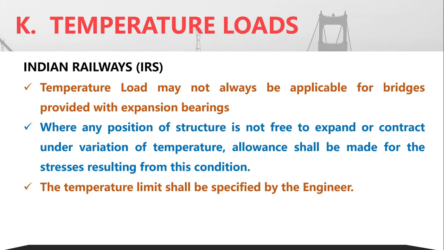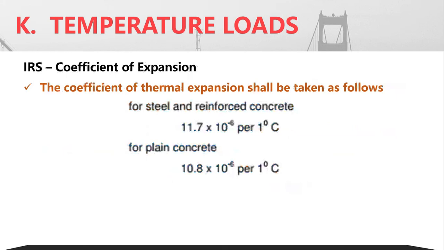But in case the corresponding bridge is not able to expand or contract, as in the case of arch bridges or frame bridges, then proper allowance should be made for finding the stresses. We know the basic equations by which you can find the corresponding temperature stresses, and the temperature limit shall be specified by the respective engineering site.